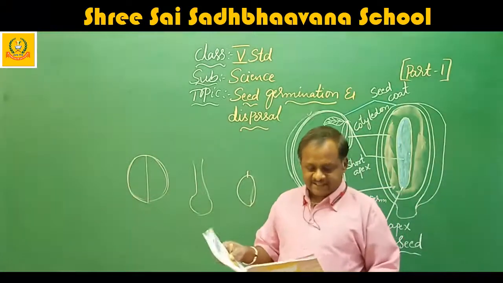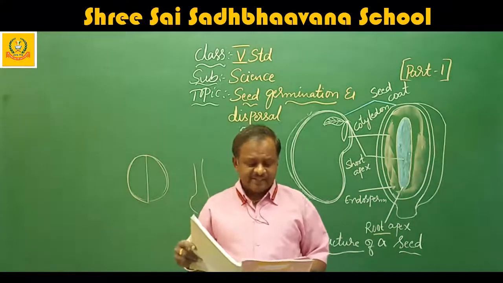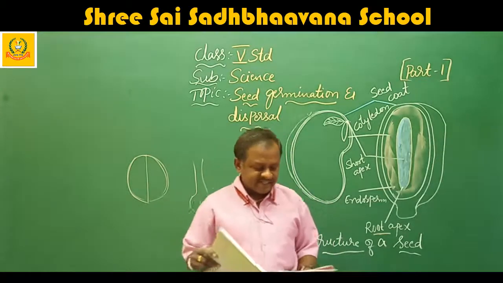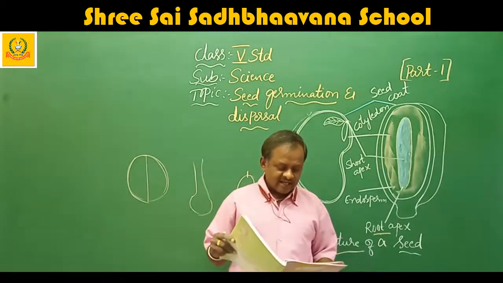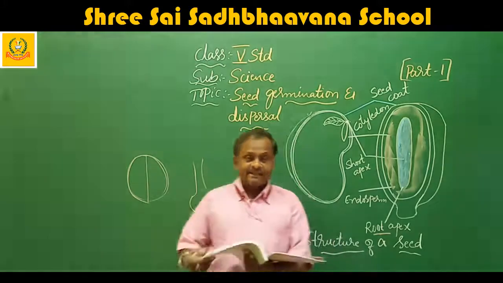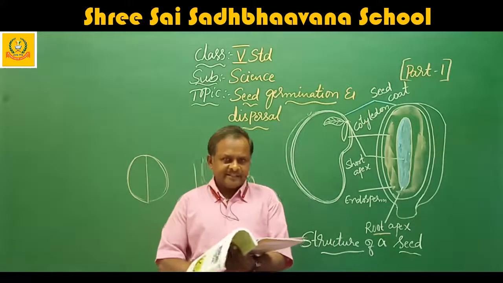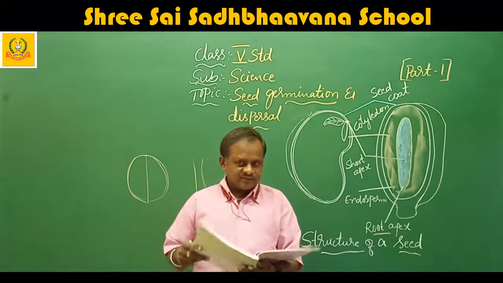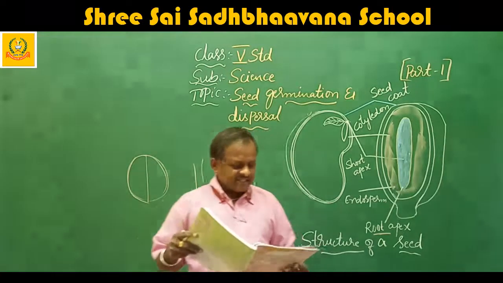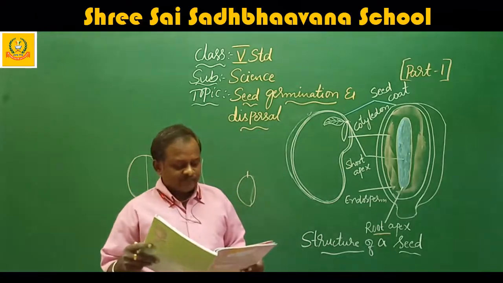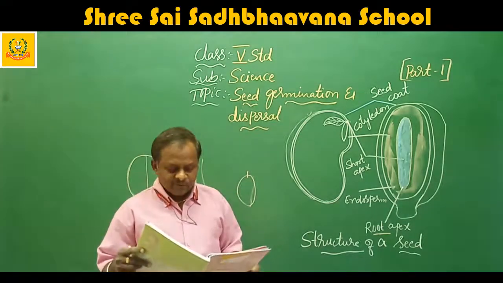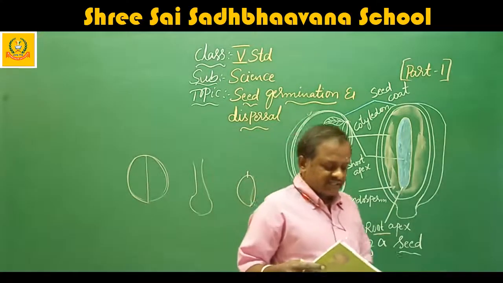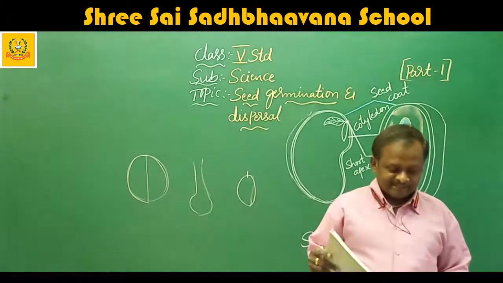Next, we will go for germination of seeds. Germination is the development of a new plant from a seed. In order to germinate, a seed needs three things: water, oxygen, and the right temperature. I am reading, just watch the textbook. Once again, germination is the development of a new plant from a seed. In order to germinate, a seed needs three things: water, oxygen, and the right temperature.